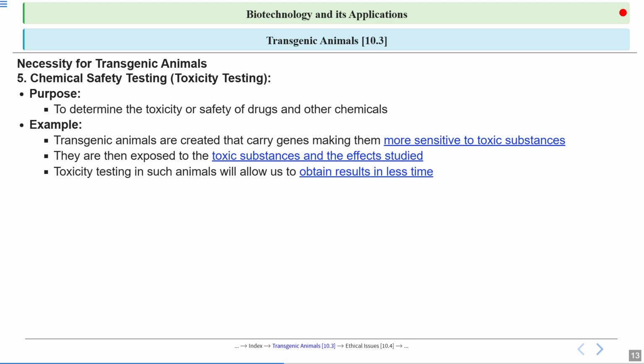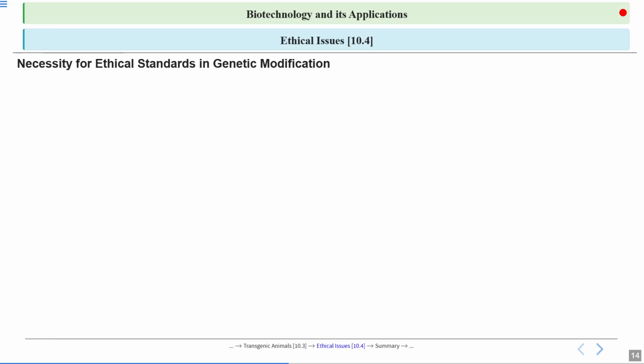Toxicity testing in such animals will allow us to obtain results in less time because we have made that animal sensitive to those toxic substances. Now what is the benefit of that? We are going to obtain this toxicity result in very little time. We don't have to wait too long.